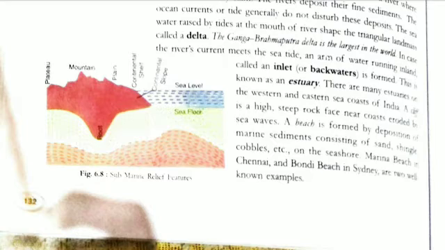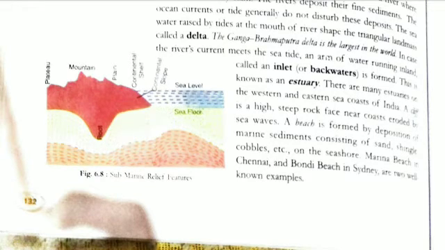A beach is formed by deposition of marine sediments carried by the water, consisting of sand, shingle, cobbles, etc. on the seashore. We have all been to some sea coast. You have seen how beaches are. This is carried by the waves of the sea, and they carry the deposit also, that is the sediment.